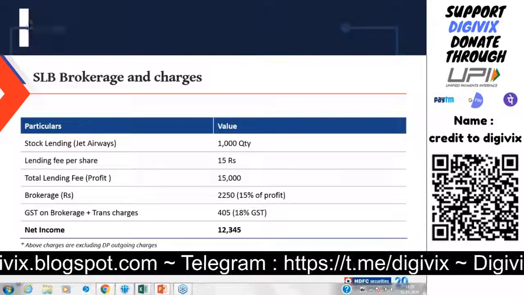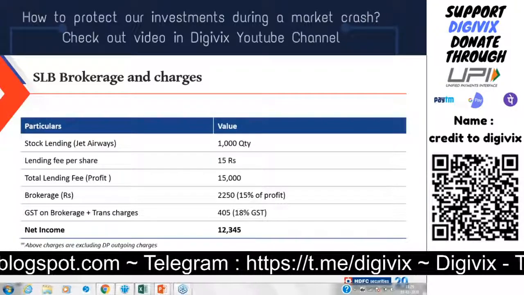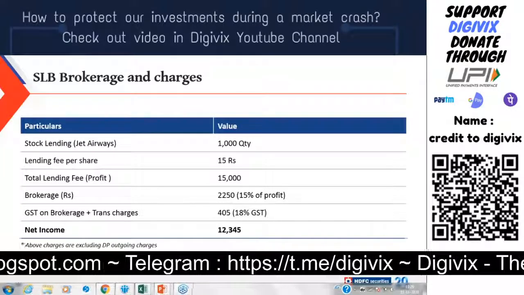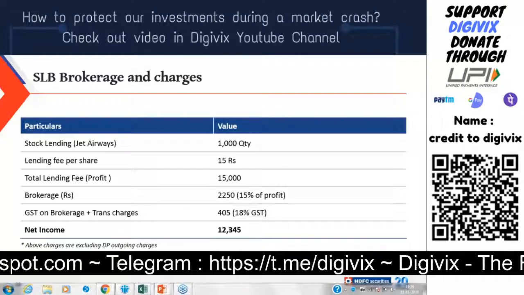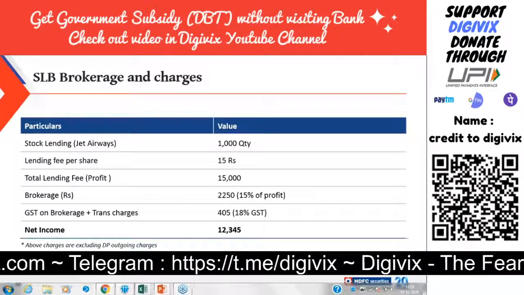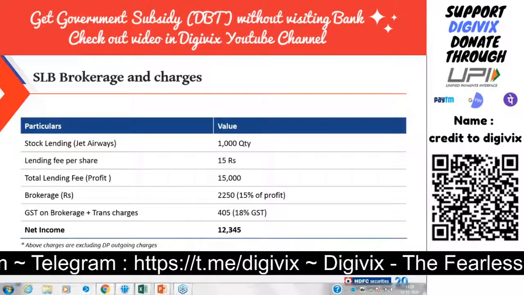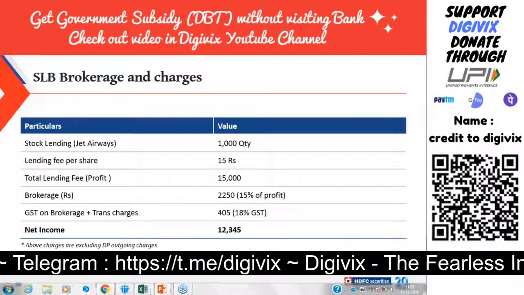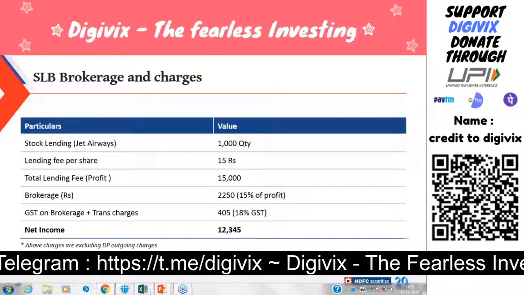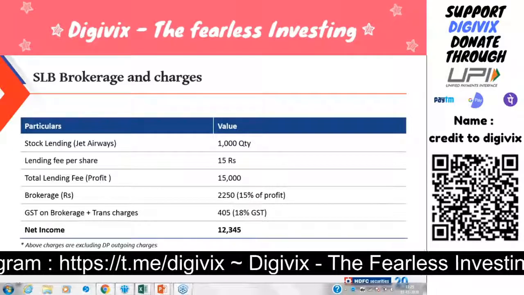The DP charge is the charge levied by the bank whenever shares move out of your Demat account. Even when you sell the stock, if the stock moves out of a Demat account, there is a charge. I hope you all understand that. It is charged only once a month, at the end of the month. It is charged by the bank, not by the securities. Okay, it is charged by the DP.